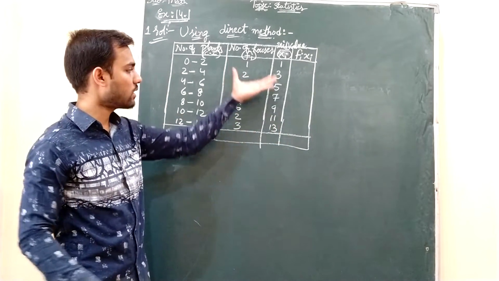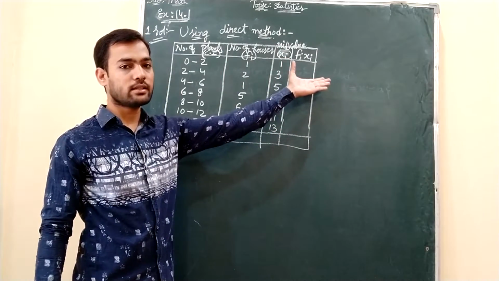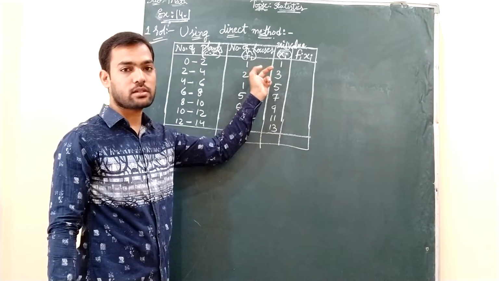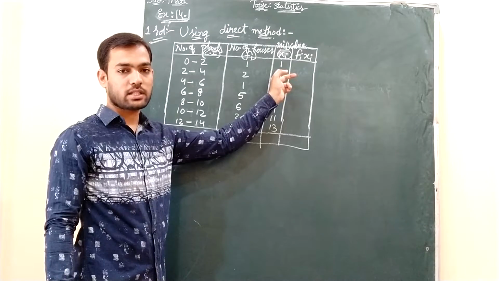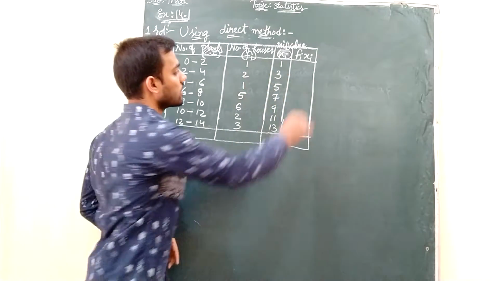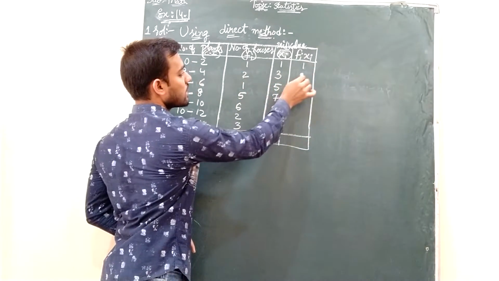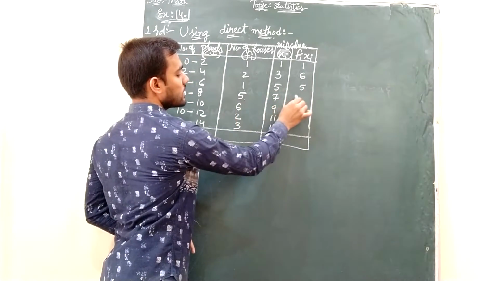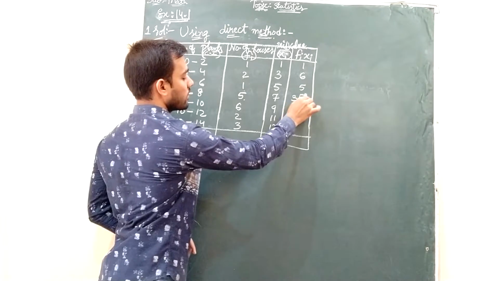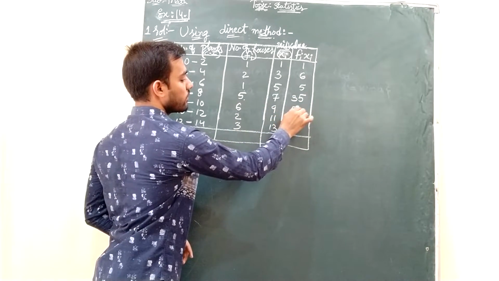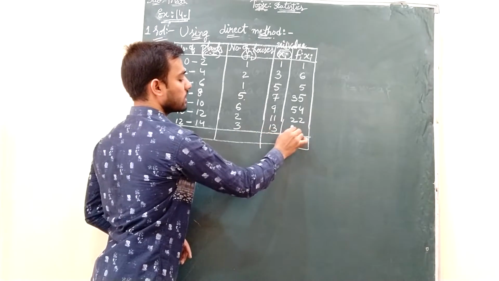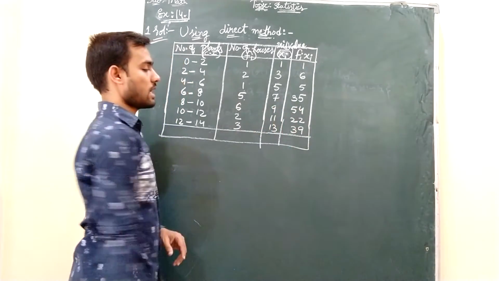Right? So you will get all the mid values, and then fi xi is nothing but the multiplication of fi values and xi values, which is nothing but multiplication of frequencies with their respective mid values. So 1 one is 1, 2 threes are 6, 1 five is 5, 5 sevens are 35, 6 nines are 54, 2 elevens are 22, and 3 thirteens are 39.